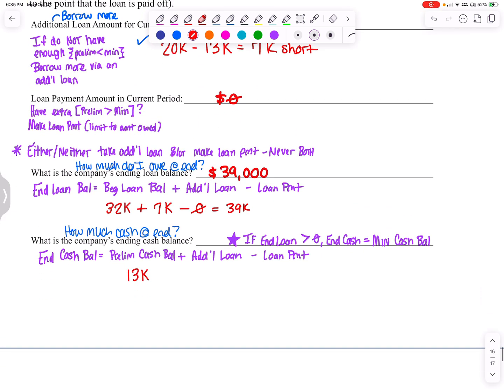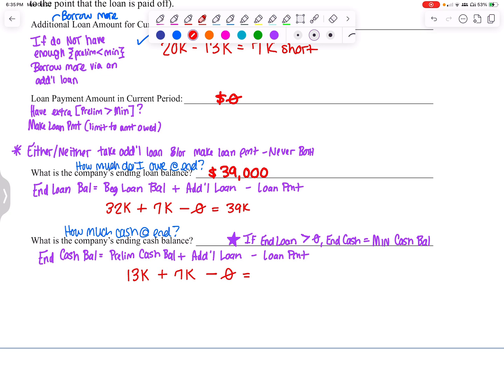I borrowed $7,000 more. If I borrow more cash, the bank gives me $7,000 more in cash. It increases how much cash I have in my cash balance. If I make a payment, if I pay on a loan, that would decrease how much cash I have. I didn't make a payment, it was $0, so minus 0.